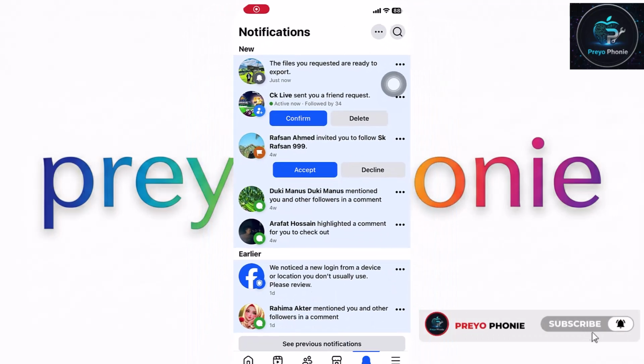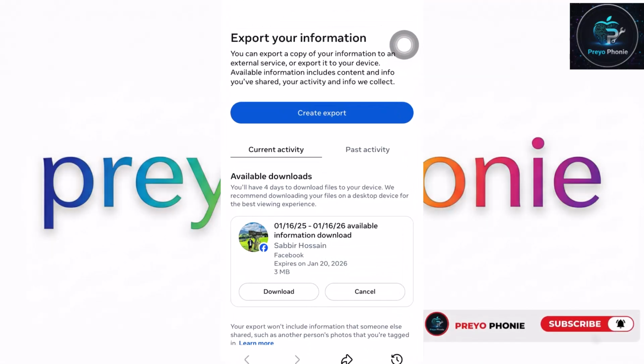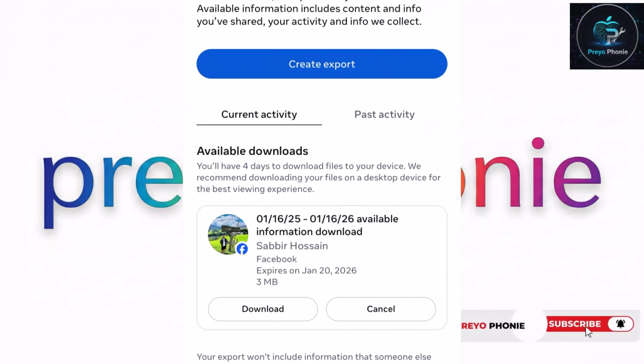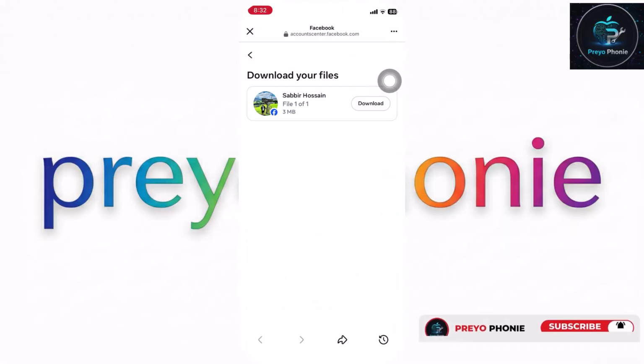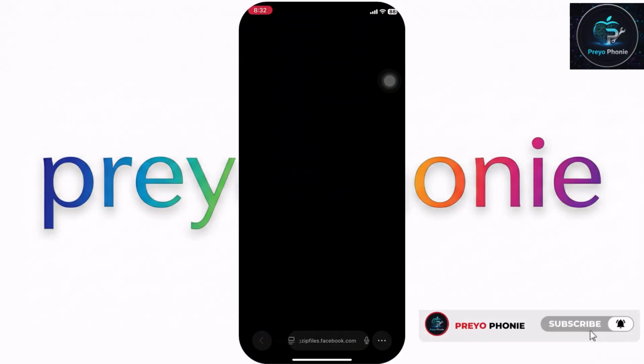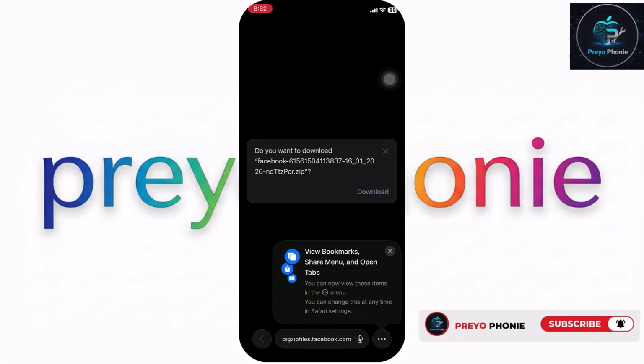Step 13. Download your messages. When export is ready, go back to Export Your Information section. Tap Download. Now open the downloaded file. Inside you'll find deleted messages, old chats, shared photos, videos, conversation history, everything stored by Facebook.